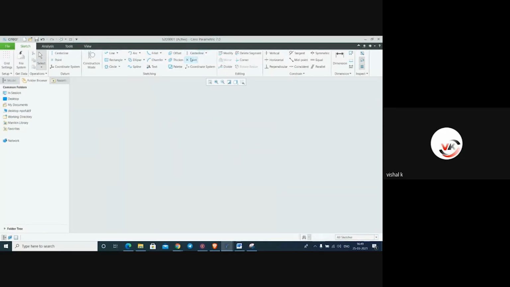The main part of this thing is the geometrical constraint. This is a geometrical constraint. Mostly we have to use constraints like vertical, horizontal, perpendicular, tangent, midpoint, coincident, parallel, equal, symmetric. Okay, this is the main part of this sketching.